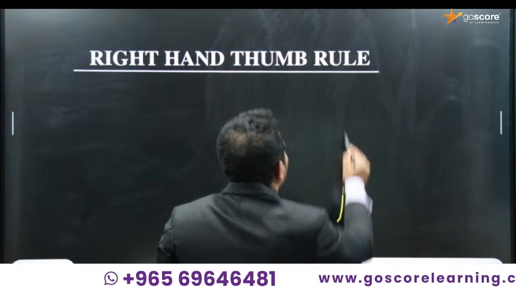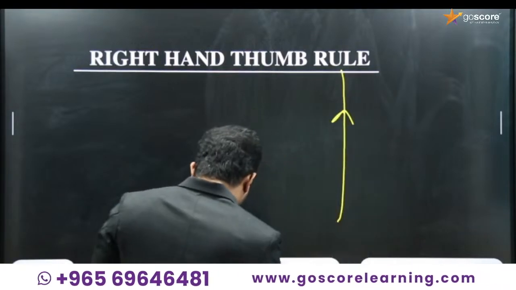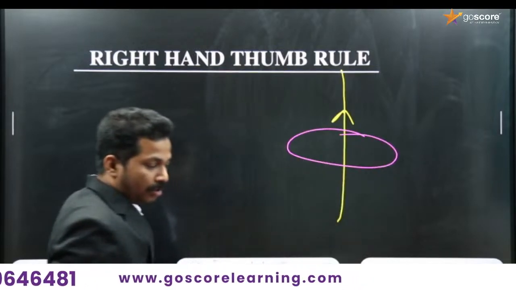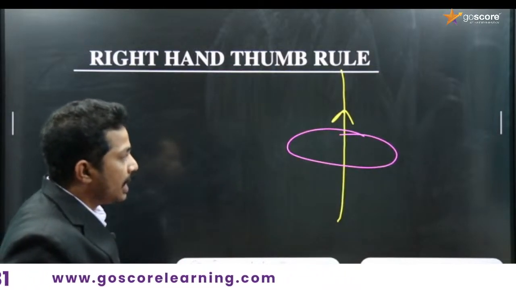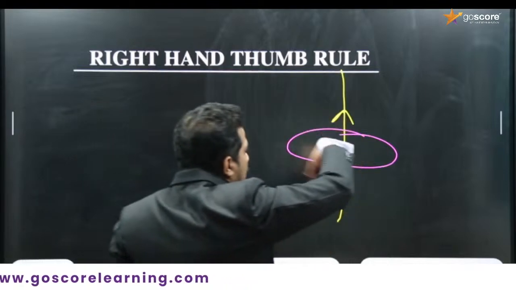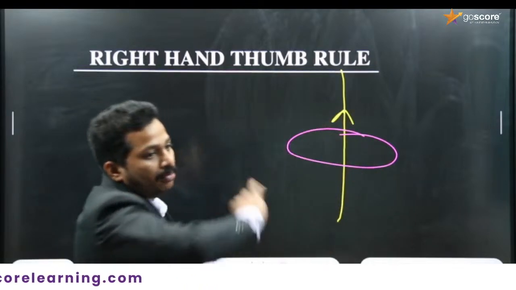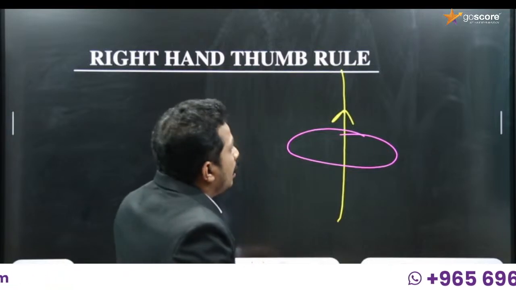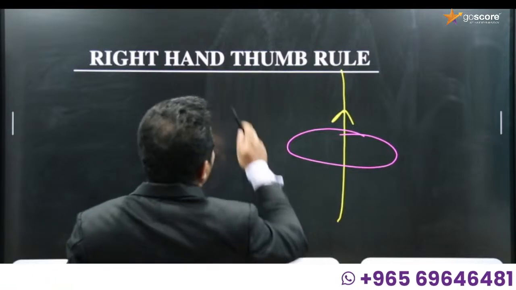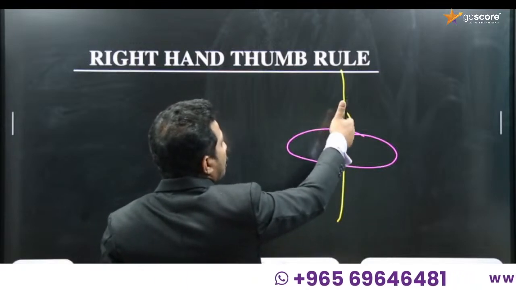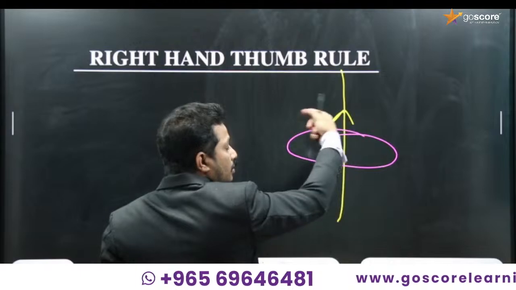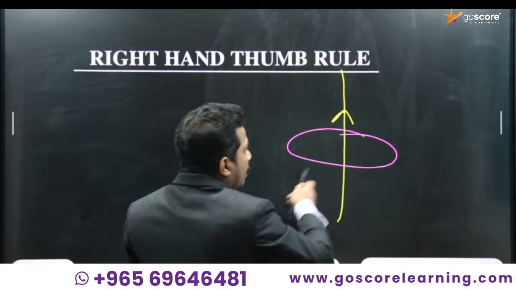If the current is in the upward direction, we know that there is a magnetic field around it, and the circular magnetic field will have a direction. We can find it using the right hand thumb rule. Hold the conductor in your right hand with the thumb stretched in the direction of current, then the remaining fingers encircling the conductor will show the direction of magnetic field.